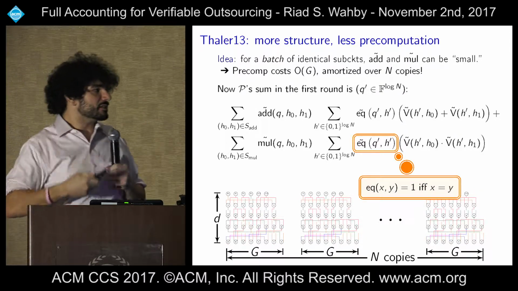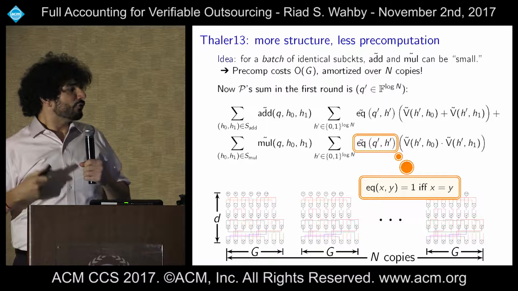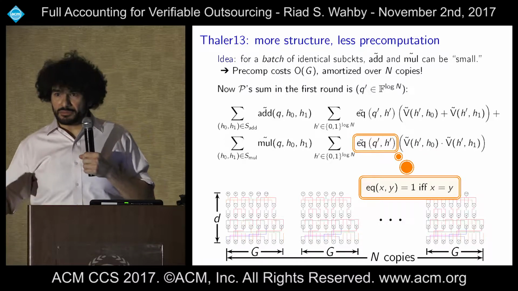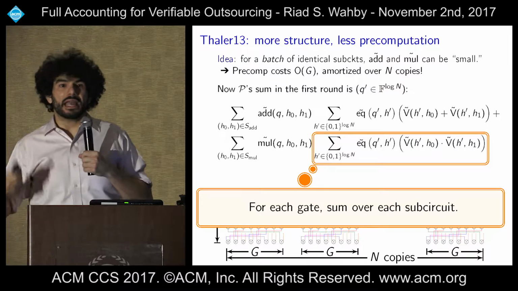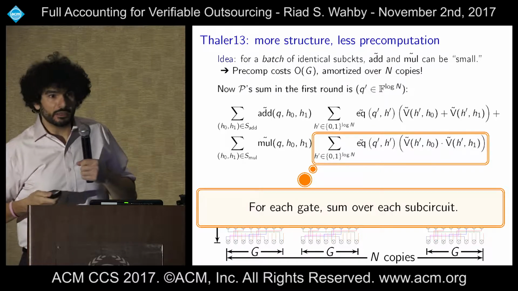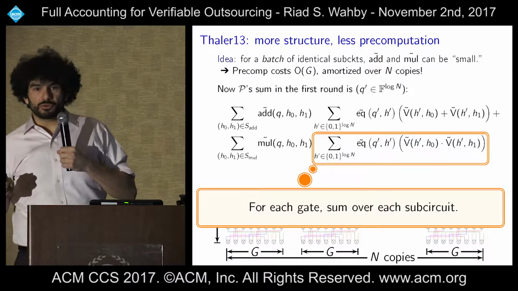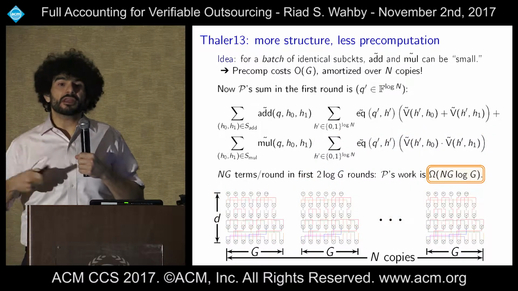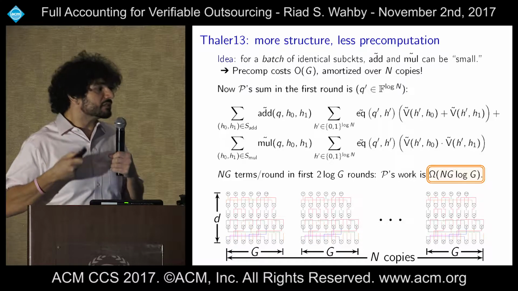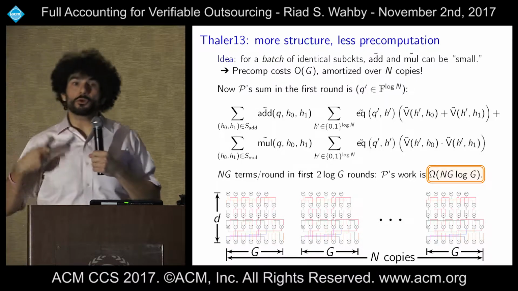Okay, and so what does this sum say? In a nutshell, it says for every gate in a subcomputation, for every subcomputation, we're going to add one term to the sum. So if we have a logarithmic number of rounds in the protocol and each one has sort of n times g work for the prover, then we have this work that's at least sort of ng log g for the prover.